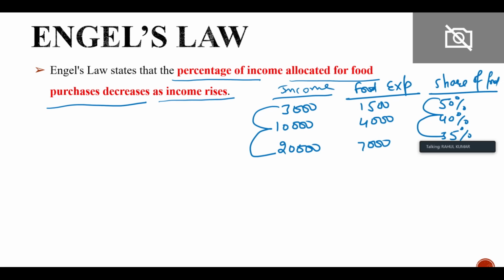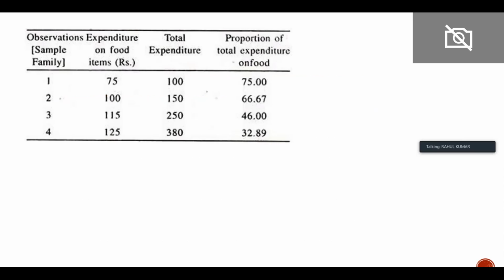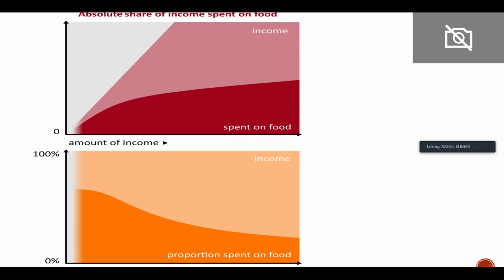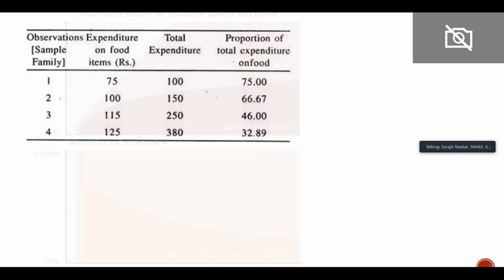So this law says that the percentage of income allocated for food purchases decreases as the income rises, right? It means that the percentage of income spent on food decreases while the proportion spent on other goods such as luxury increases, है ना? So the example I have already given. So this is another example, right? This has been indicated in these diagrams also. So this is a very simple concept, and you can interlink this concept with the adverse impacts of inflation.